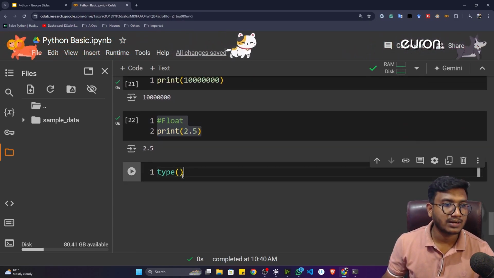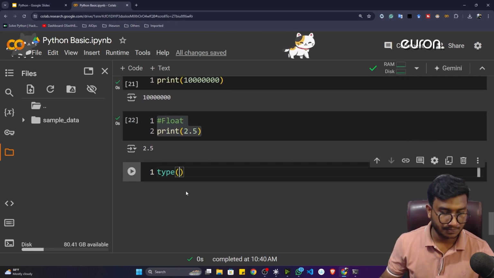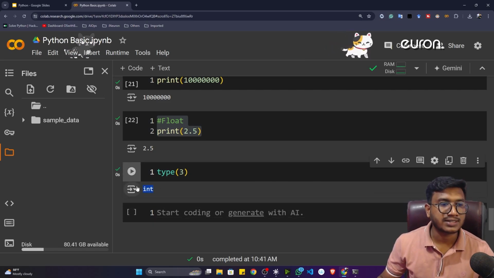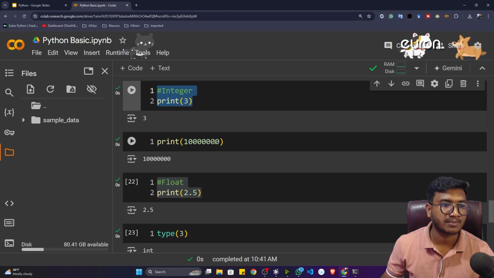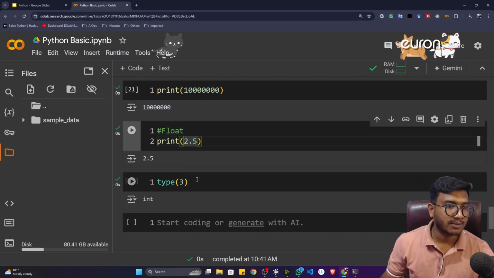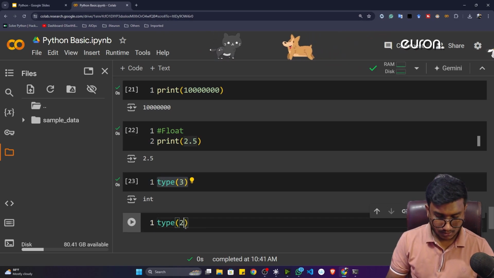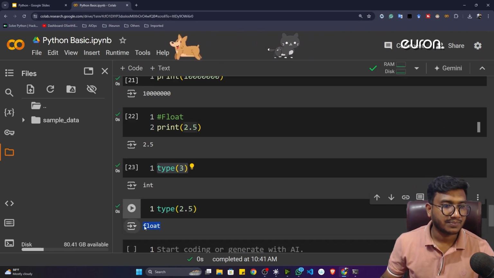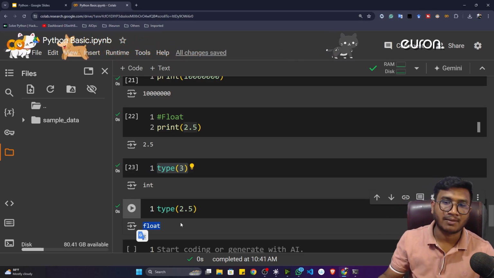Now see here, I can write, let's say, the number 3. If I just pass 3 here, it would be considered as an integer. You can see it has automatically detected that this particular number is an integer. Now let's say I give the next number, a floating number, 2.5. If I execute, see, it's a floating number. That's how we can detect the data type of any number.